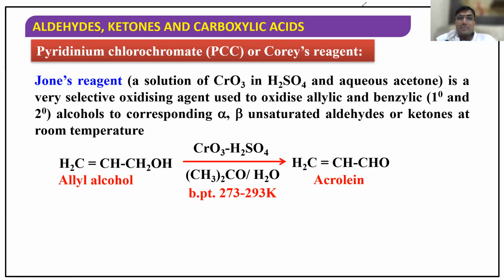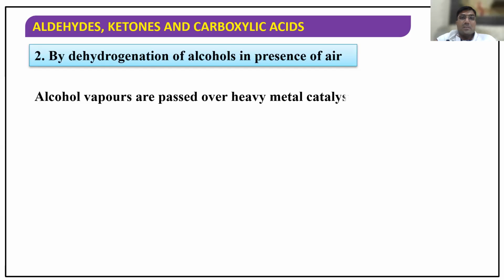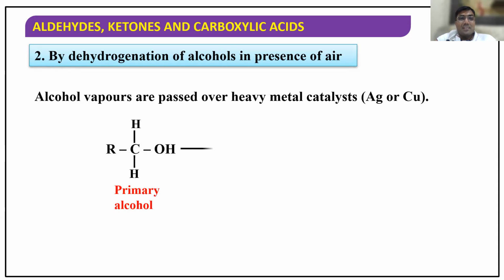Next, let us take dehydrogenation of alcohols in the presence of air. So this is also very, very important. Copper or silver at 573 Kelvin, that is 300 degrees centigrade. This is also very, very important. Listen carefully. Dehydrogenation means what? Water is removed. Sorry, H2 is removed.